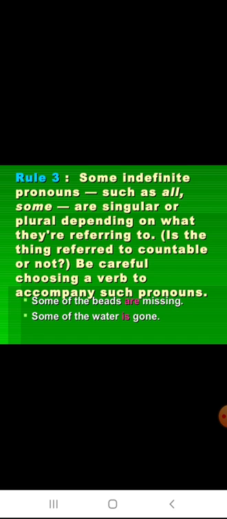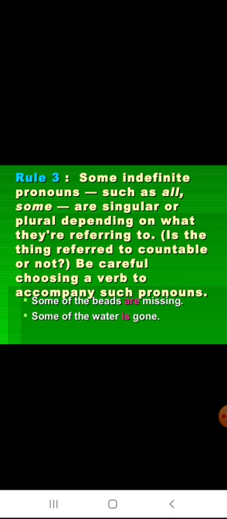Rule 3. Some indefinite pronouns such as all, some are singular or plural depending on what they are referring to. They may be singular, otherwise they may be plural, according to what they are referring to. Is the thing referred to countable or not? Be careful choosing a verb to accompany such pronouns.